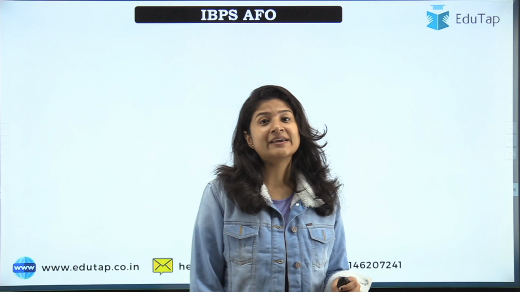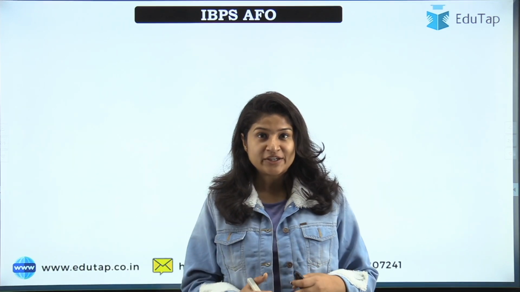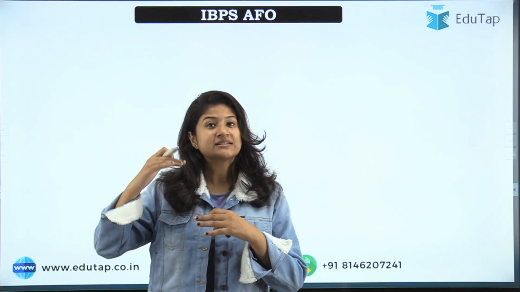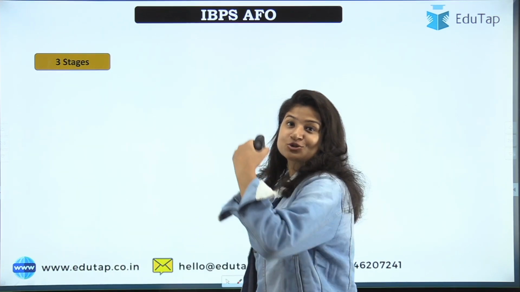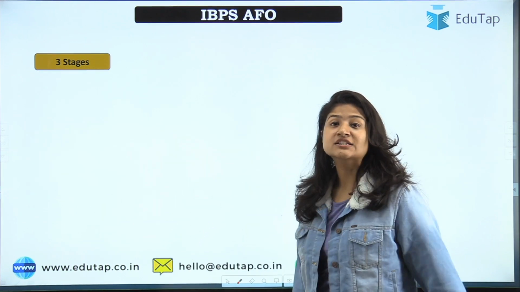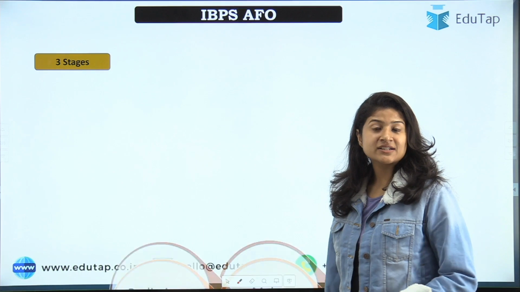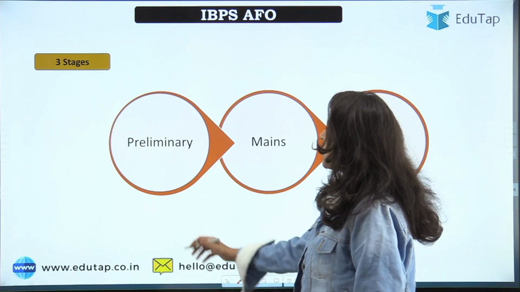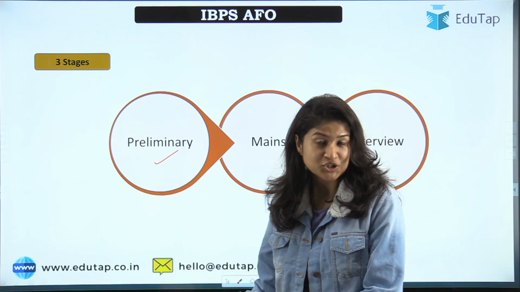Right, so see my friends, if we talk about the IBPS AFO examination, there are three steps. We have to focus on three steps to get to the post of an agriculture field officer, right? So what are these three stages? These three stages start with the preliminary examination.